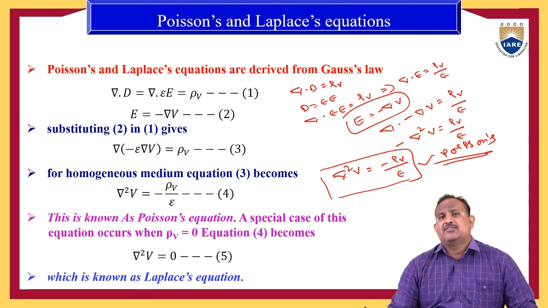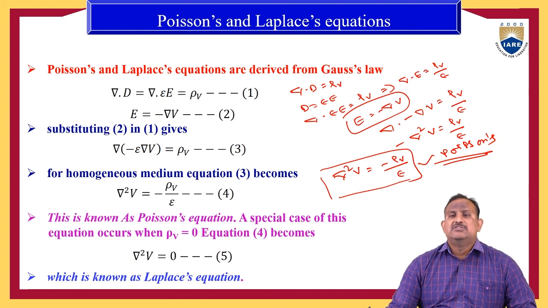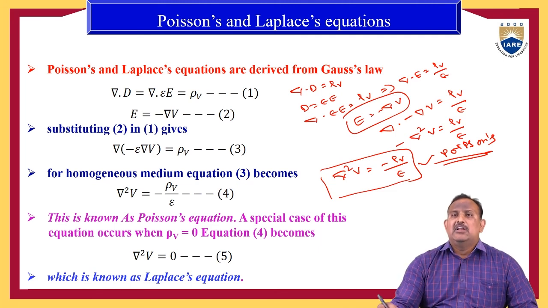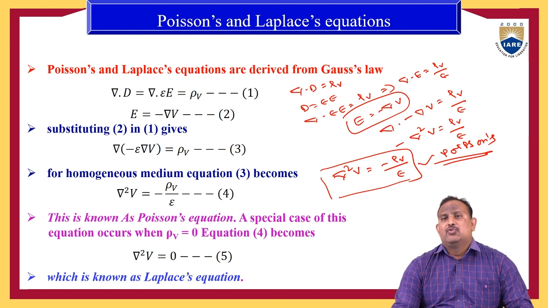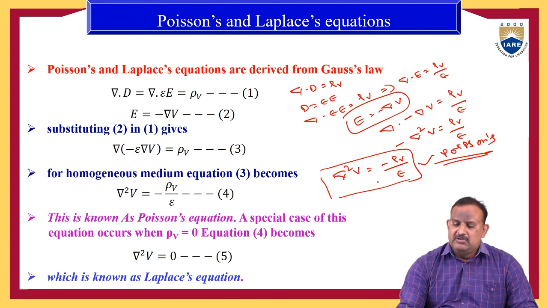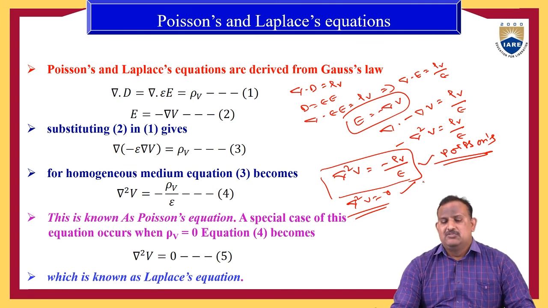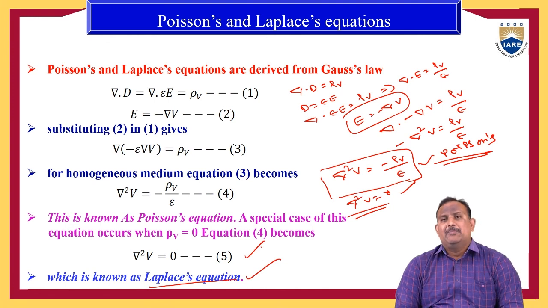As a special case of Poisson's equation, for steady currents we can assume the volume charge density rho v is equal to 0. Then the equation becomes del square V is equal to 0, which is known as the Laplace equation.